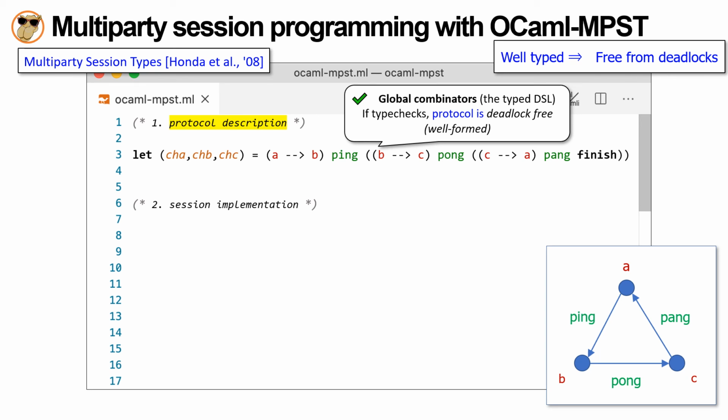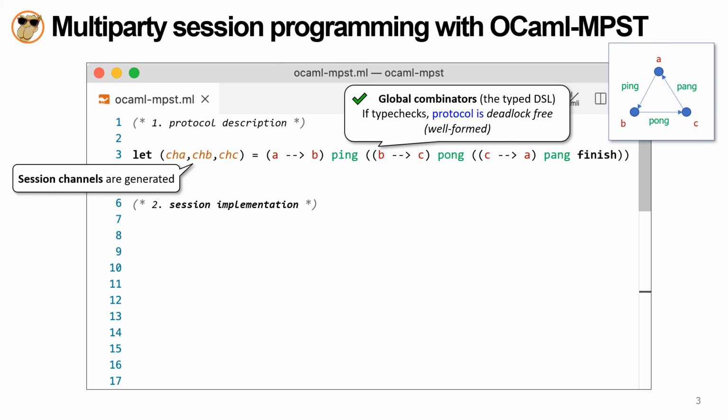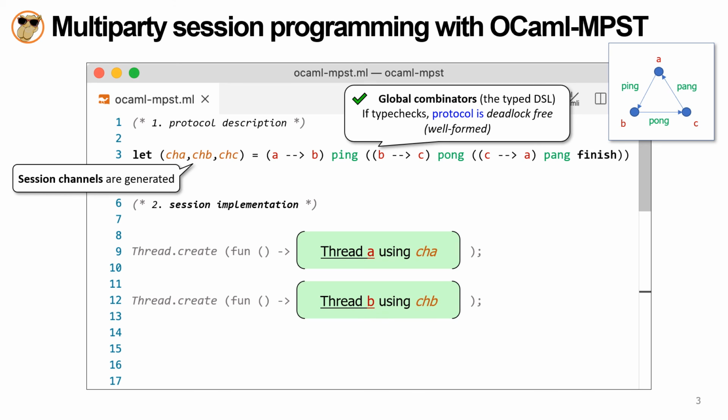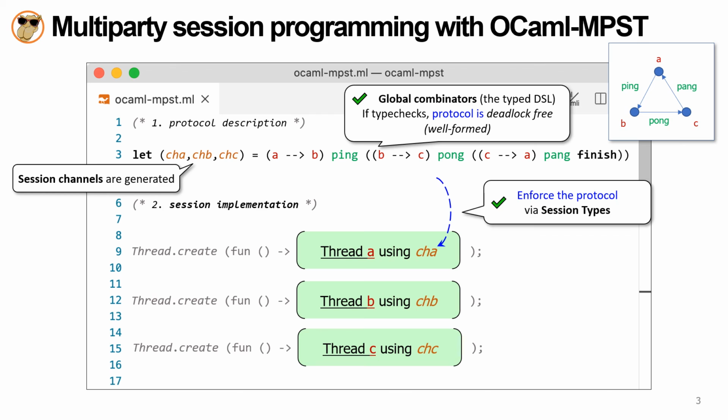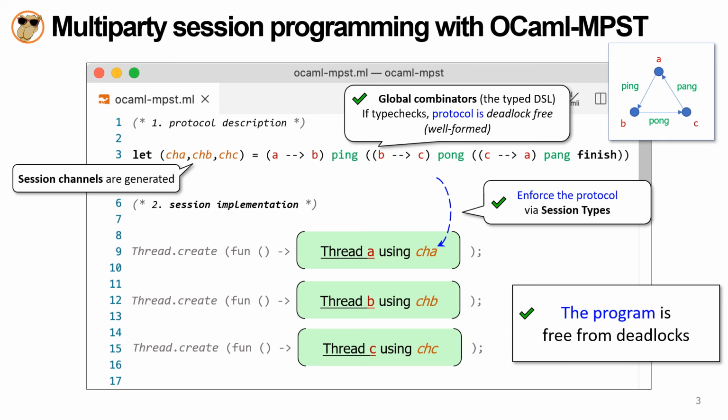The protocol description allocates a tuple of session channels, here chA, chB, and chC, connected with each other, which is shared by OCaml threads. The thread A communicates on chA, thread B on chB, and thread C on chC. These channels have session types enforcing the protocol in a statically typed way. As the protocol is deadlock-free and the protocol is enforced on the program, we can conclude the program is deadlock-free. This is actually surprising, as it only uses the OCaml type checker.